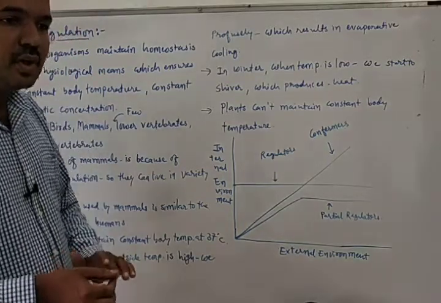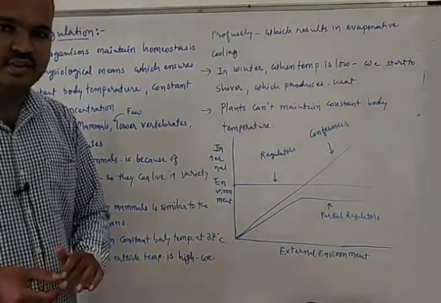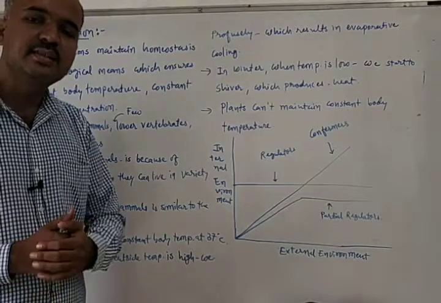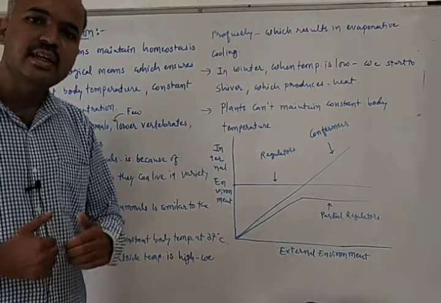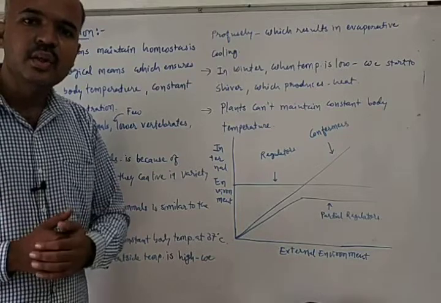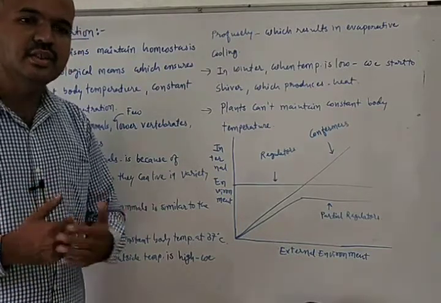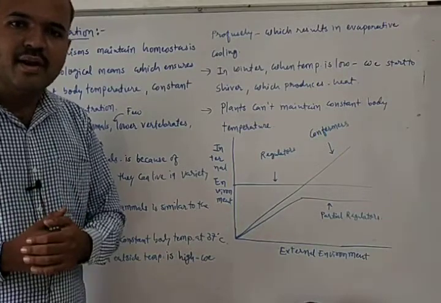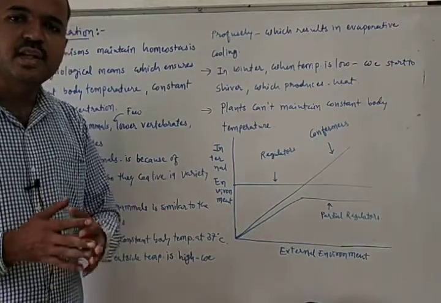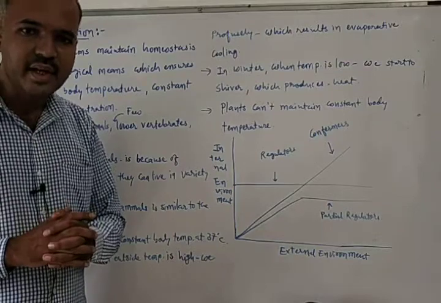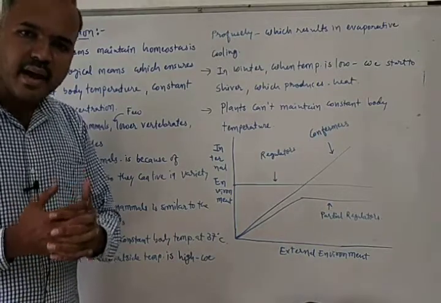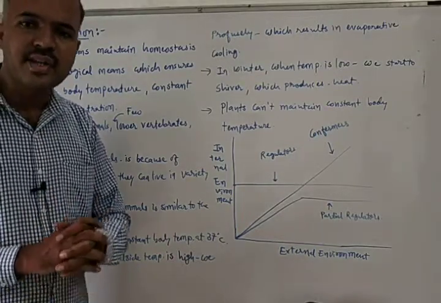Then we saw the definition of homeostasis. Some organisms can maintain a constant internal environment even though the external environment is changing. This constant environment allows all biological reactions and physiological functions to occur at maximum rate, due to which the fitness of the organism is increased.